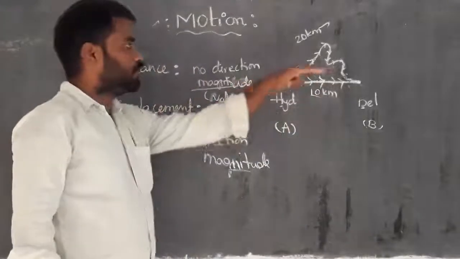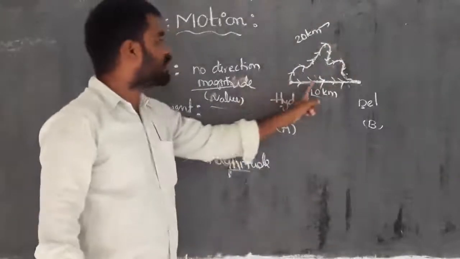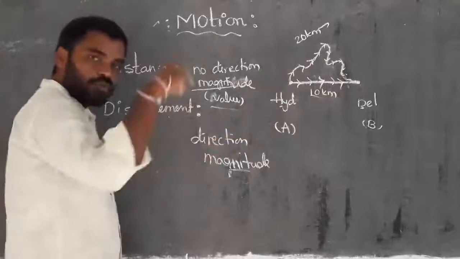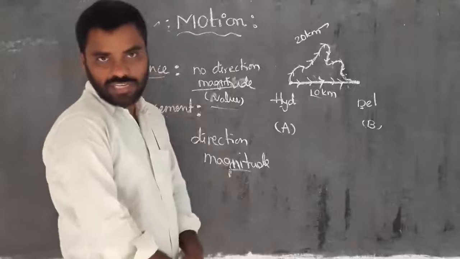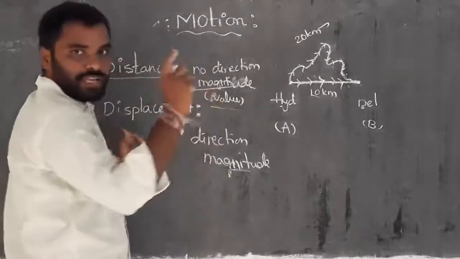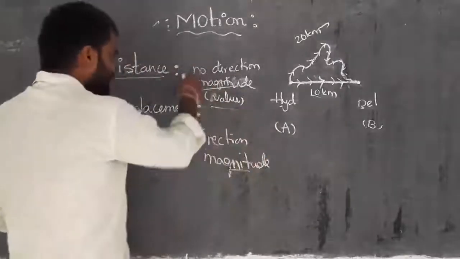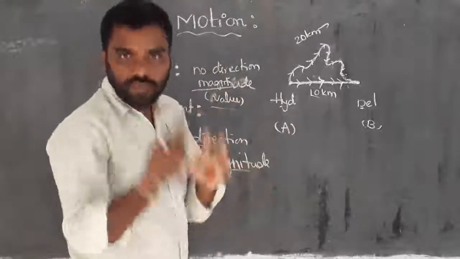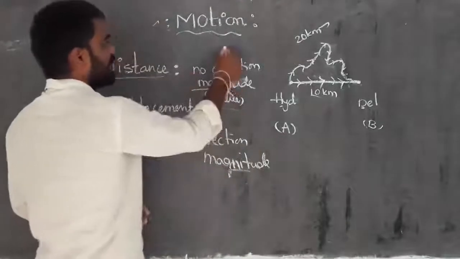See, it only goes from my left side to right side. There is no change in direction. For that, direction is present, and magnitude is also present. So whatever the physical quantity is expressed with only a magnitude, a certain value, and no direction, such physical quantities we call scalar quantities. So distance is a scalar quantity.